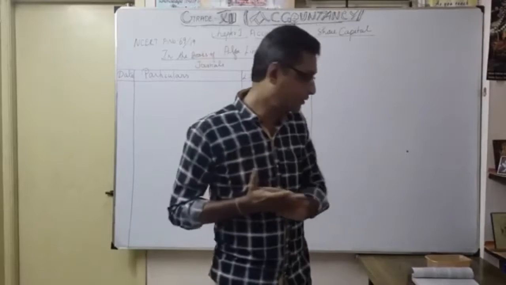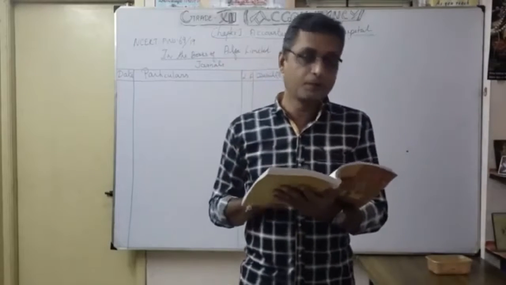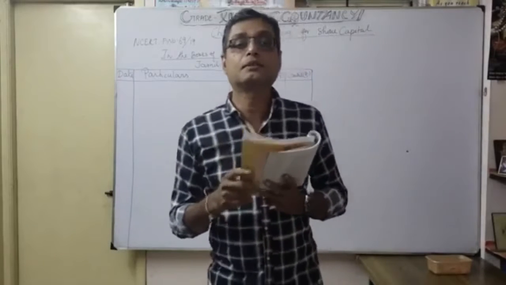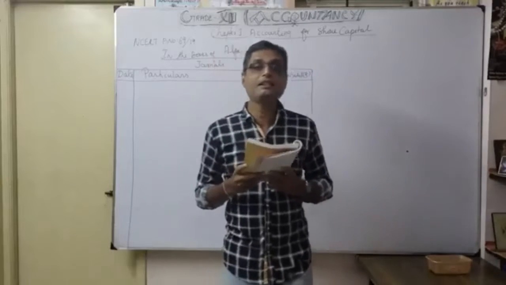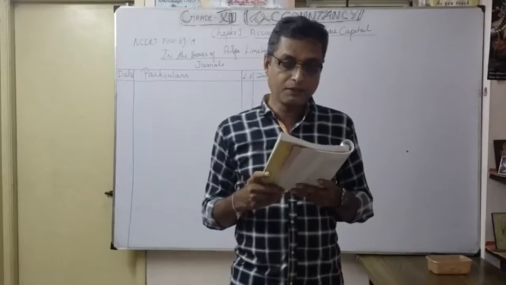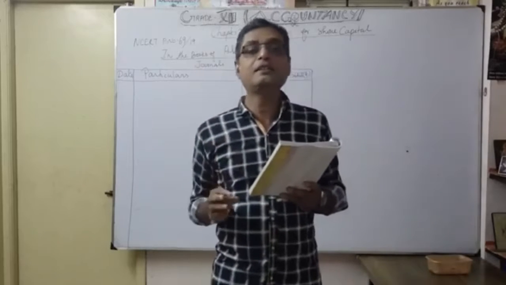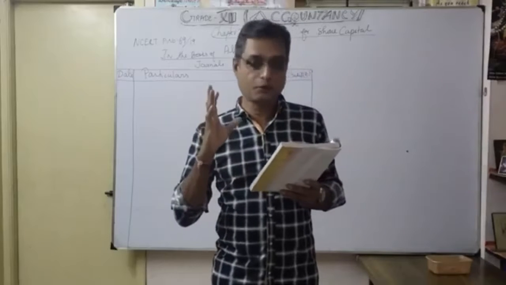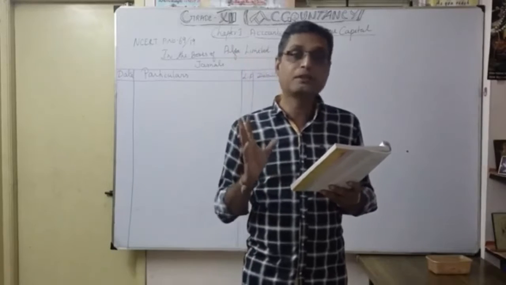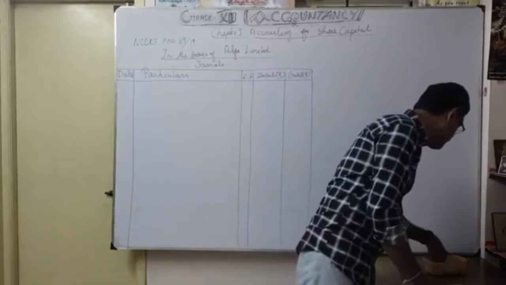Accounting for share capital, the journal entry is very, very important. Okay. So now we are going to start one important problem. Page number 69, NCERT book, sum number 19. So Alpha Limited invited applications for 4 lakh of its equity shares of 10 each on the following terms. As it is at par, because the nominal share value is only 10 rupees. Payable on application 5 per share, payable on allotment 3 per share, payable on first and final call 2 per share. So now I will write that information first.